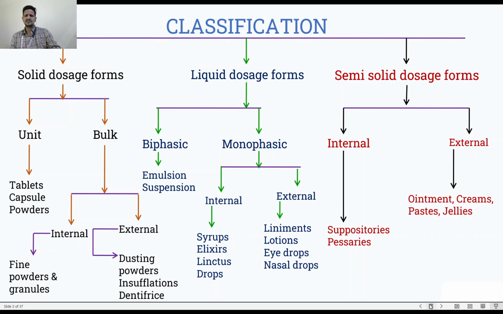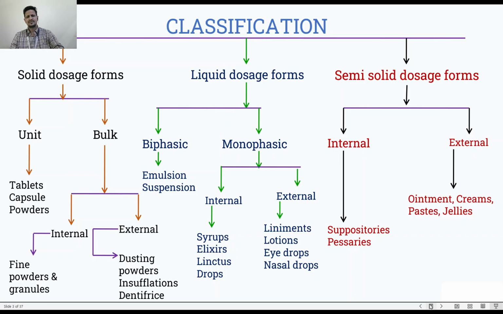Next is your semi-solid dosage form. And what are semi-solid dosage forms? These dosage forms have the characteristics partially of a solid and partially of a liquid, like your cream, gel, paste, all these. So these semi-solids are again classified as internal and external. Internal are those which we take inside the body, external are those which we apply to our body, like ointment, cream.